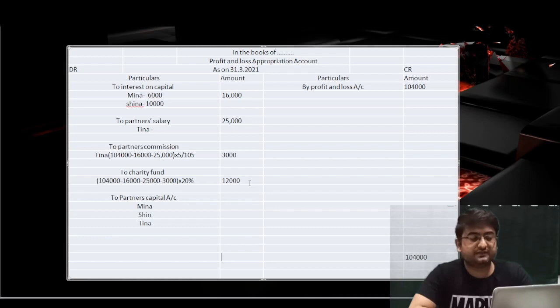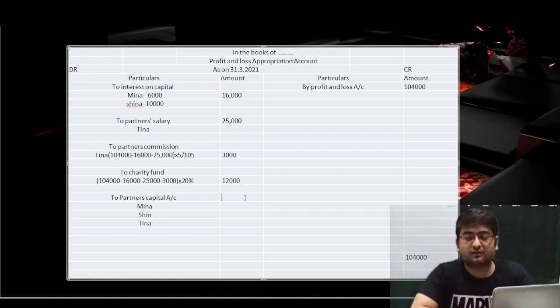This is 56,000 rupees. So now what we'll do, we'll simply subtract the 56,000 rupees from the 1,04,000, and we will get the difference amount, which will be on the debit side. Why? Because the debit side is short compared to the credit side. So in this scenario, the divisible profit will come. So now post the divisible profit: 1,04,000 minus the sum of the debit side. Tell me what amount you are getting as the divisible profit.